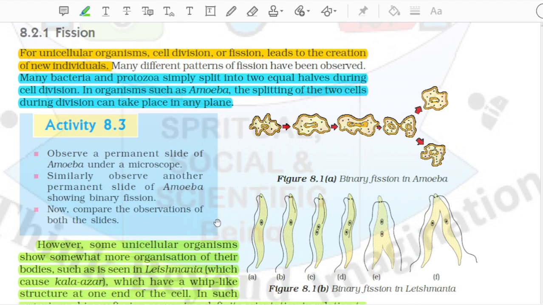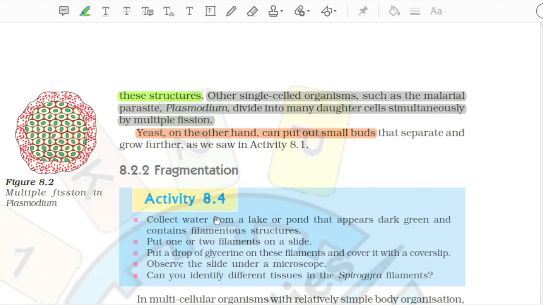How do organisms reproduce? Figure 8.2 Multiple fission in Plasmodium. Other single-celled organisms, such as the malarial parasite, Plasmodium, divide into many daughter cells simultaneously by multiple fission. Yeast, on the other hand, can put out small buds that separate and grow further, as we saw in Activity 8.1.